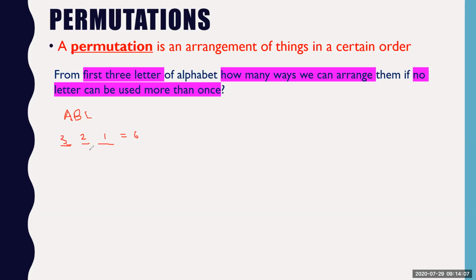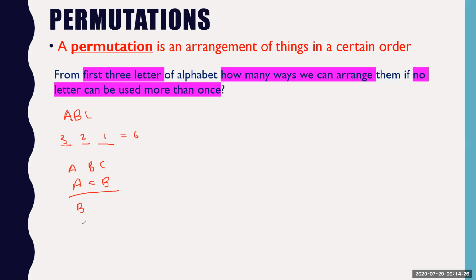Can you list out the possible outcomes here? For example, I will freeze A here first, and then I will go for B and C. Then again I freeze A, then this will be C and B, two options left. This is one possibility.